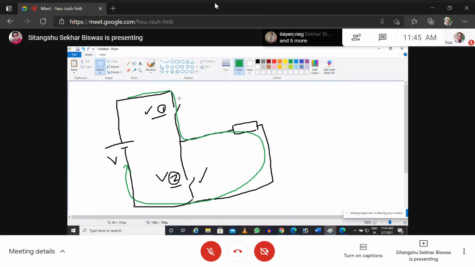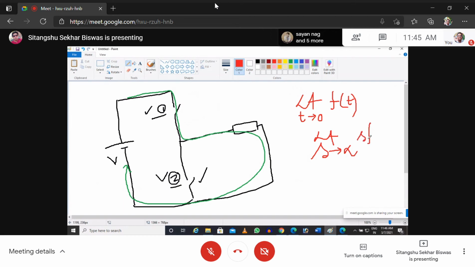Okay, so I think you are well aware about final value and initial value theory. Limit t tends to 0, f(t) is nothing but limit s tends to infinity s F(s), where F(s) is the Laplace transform of f(t).